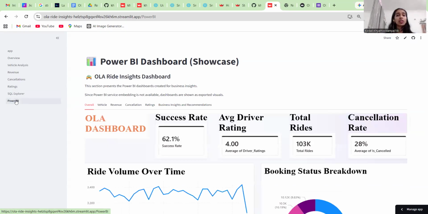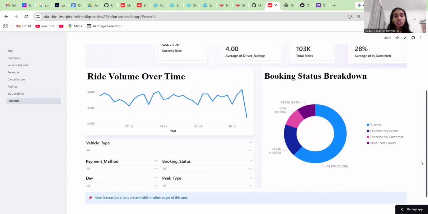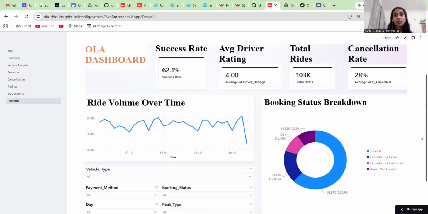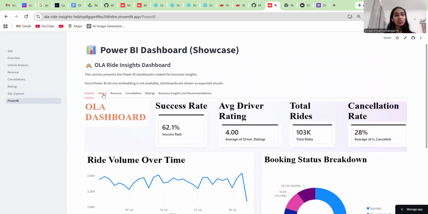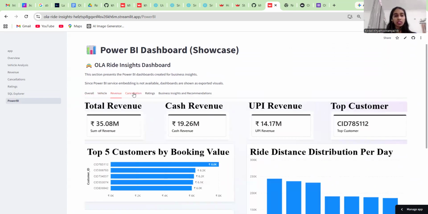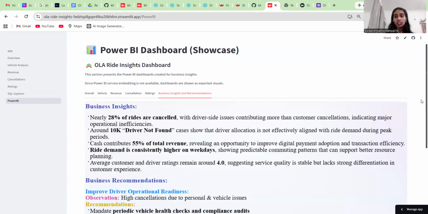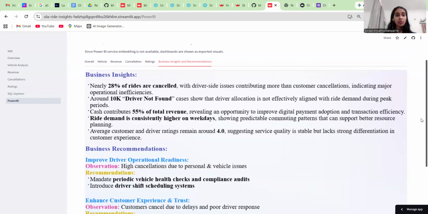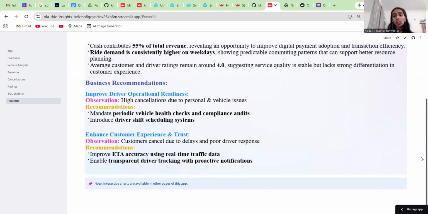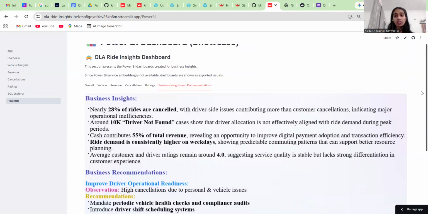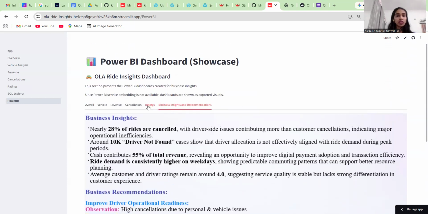And for the Power BI one, I don't have access to the service, so I attached screenshots of the Power BI dashboard I have created. That's it. This project helped me in understanding and solving the problems of the Ola business. Thank you.